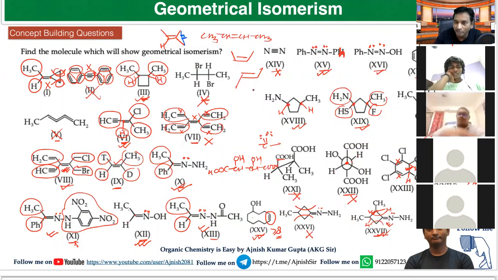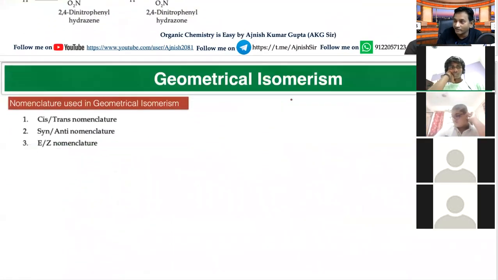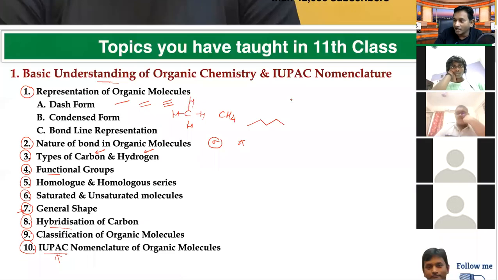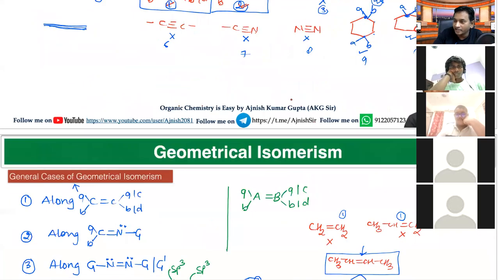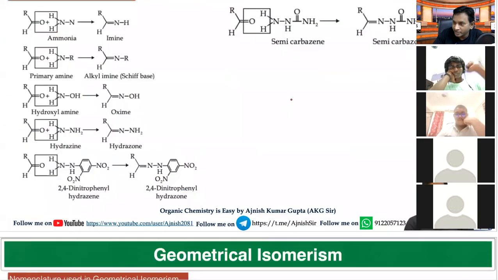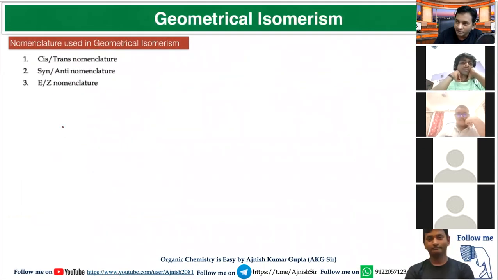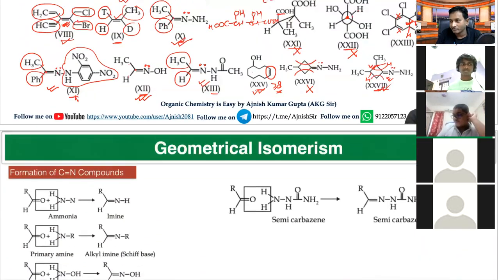Similarly, there are three nomenclatures given to explain these differences. They are cis trans nomenclature, syn anti nomenclature, and EZ nomenclature. There are three types of nomenclature. First is cis trans nomenclature, second is syn anti nomenclature, and third is EZ nomenclature, which we will study in the next class.